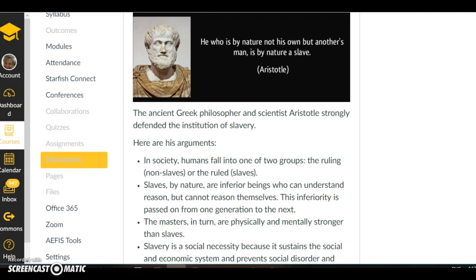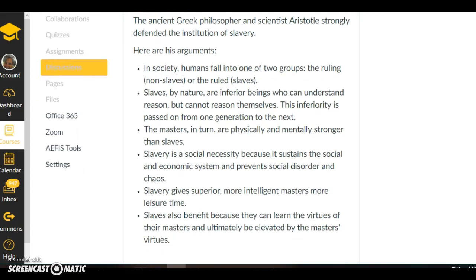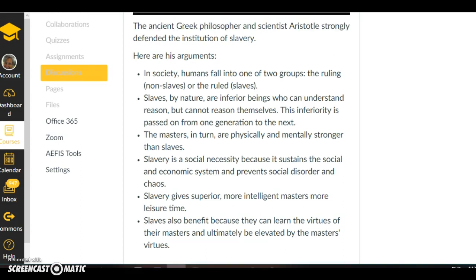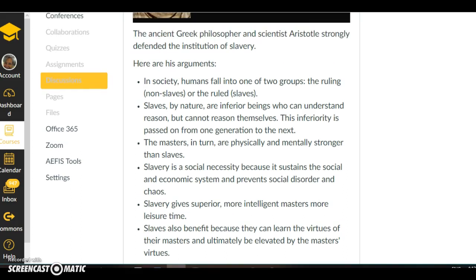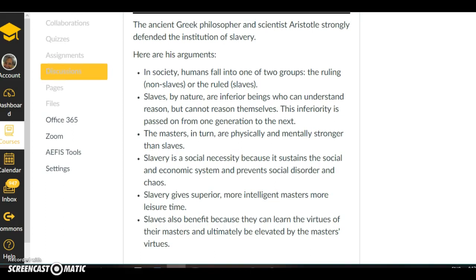He believed that it was a social necessity because it allowed the non-slaves, the masters, time to have leisure, to study, to think, because the masters, Aristotle said, were physically and mentally stronger than slaves.